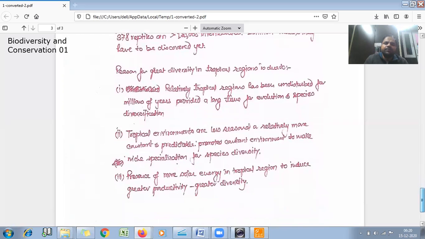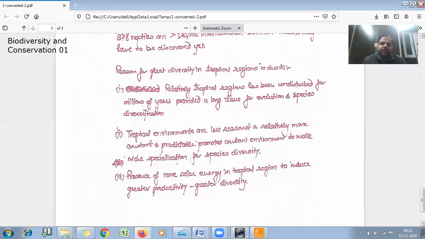First one, tropical regions have been relatively undisturbed for millions of years, which provided a long time for evolution of species and diversification.